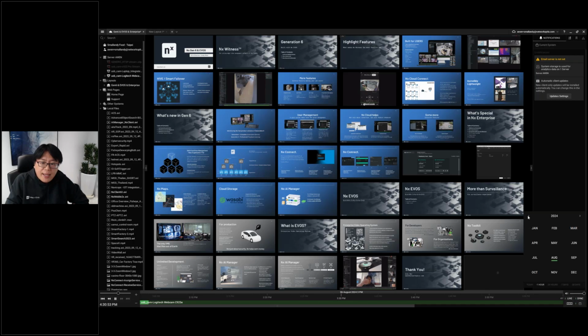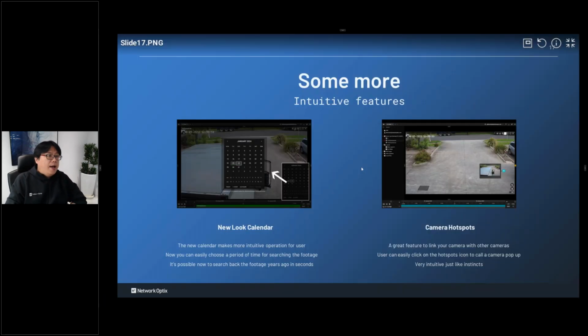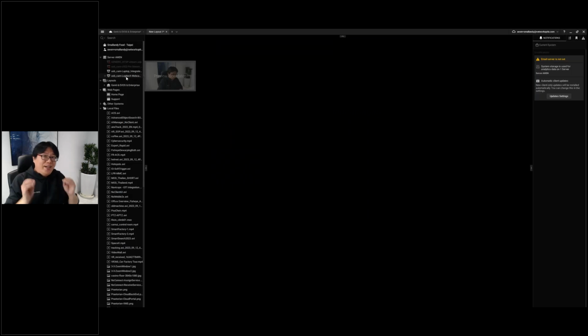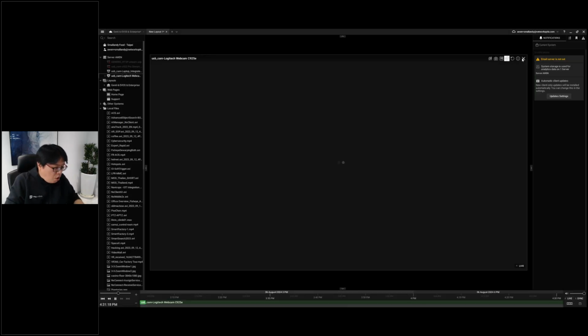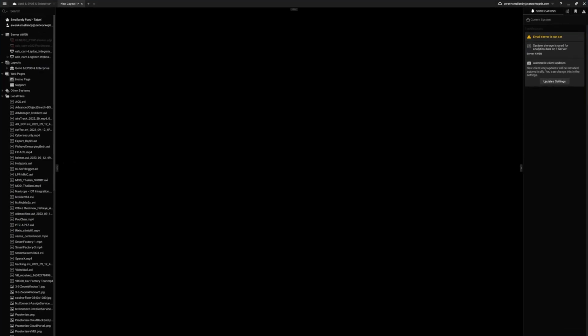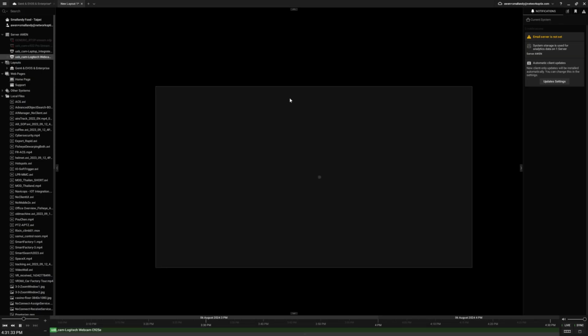All right. And the last one is the camera hotspots. Camera hotspots. Let me show you. I think I can do it here. Okay, so this is a function to link all your cameras to each other. For example, let me turn off my webcam here from the webinar so that I can use my webcam in the NS Winners. Let me turn it off. All right, so here, this one. Okay, so this is my camera.